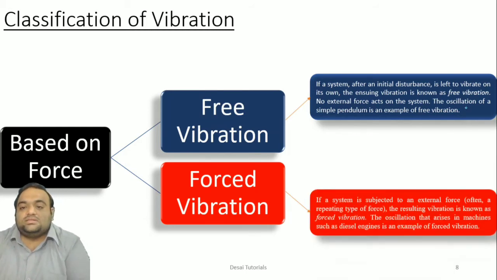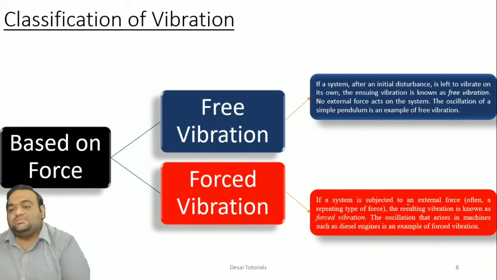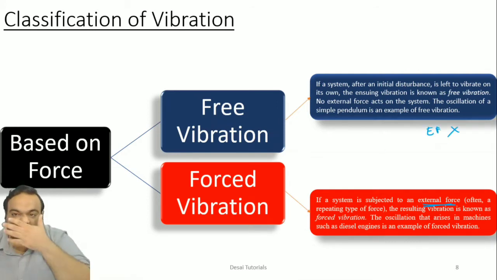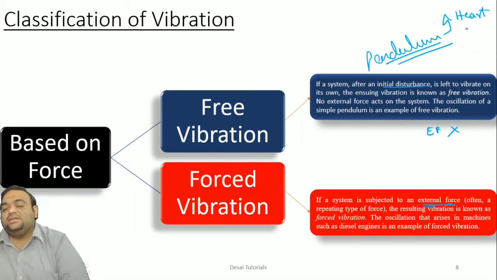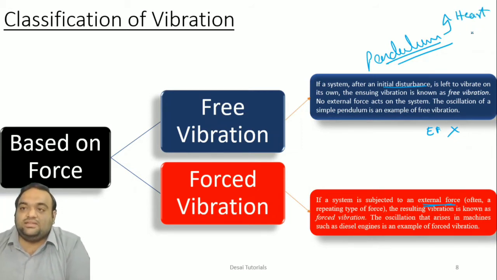If we come across forced vibration, it is a system subjected to an external force. Here the external force was absent; only the initial disturbance was given. You can take the example of the pendulum here, or even the heart. The day you are born, it starts, and the day you are gone, it ends.